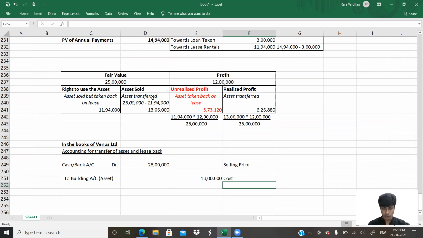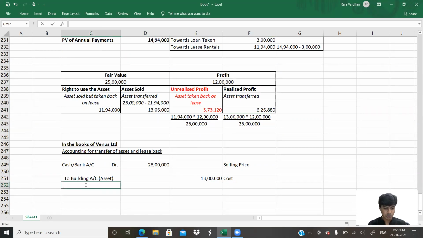Now, 28 lakh is the selling price and 13 lakh is the asset. Sir, can you recognize 12 lakh profit? No, that's what I told. The entire profit of 12 lakh cannot be recognized. Realized profit is only 6 lakh 26,880. You can recognize only 6 lakh 26,880.